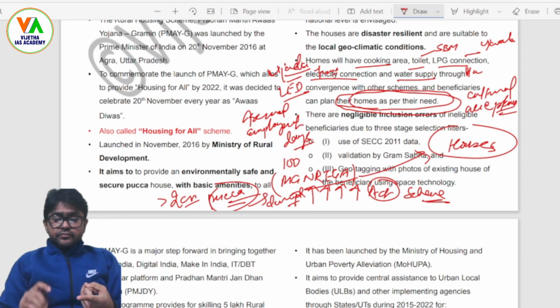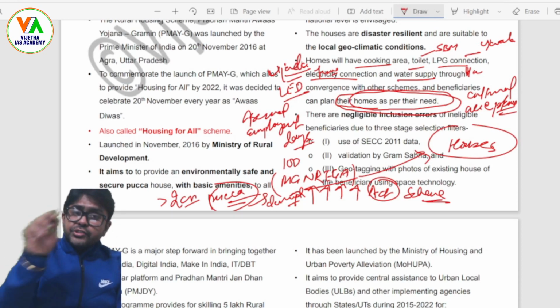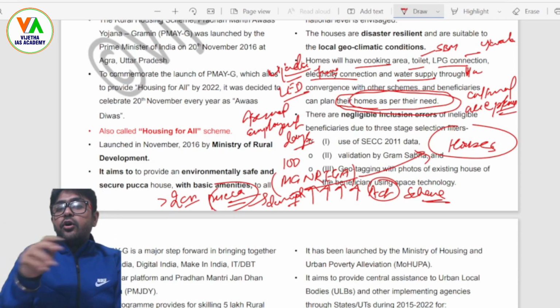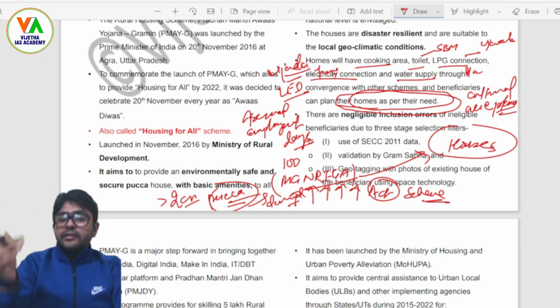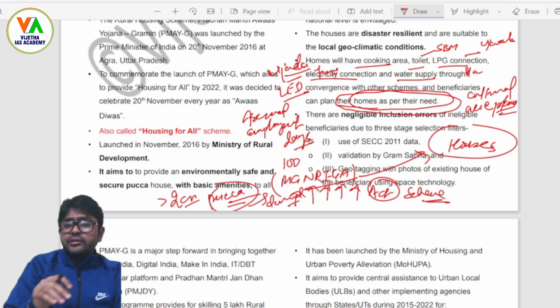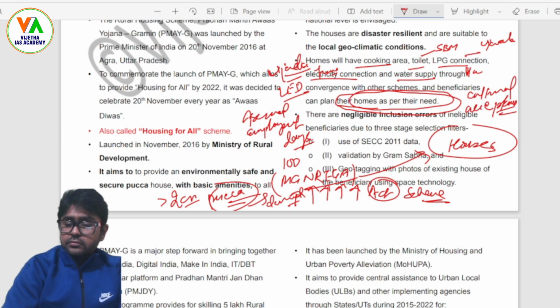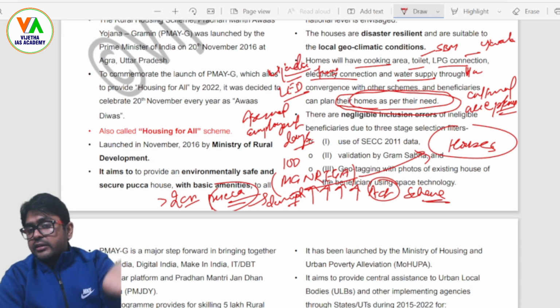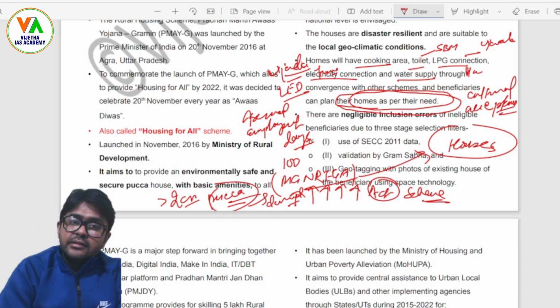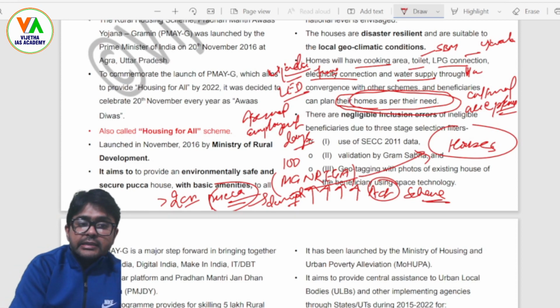Next is that the process of allocating the houses or granting the money is still in the clutches of red tapism or bureaucratic hurdles. And here is the corruption: many people have been granted the money, but their shares were ultimately taken back through the help of mediators and the contractors. Hence this rampant corruption has also helped in halting the scheme.